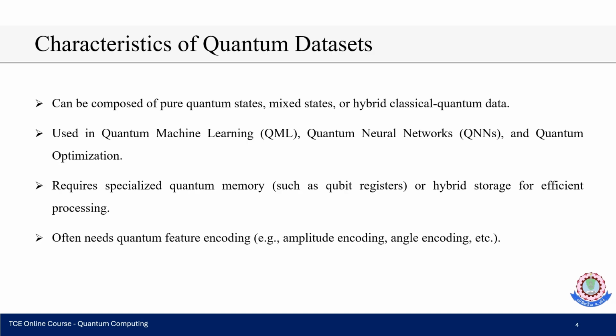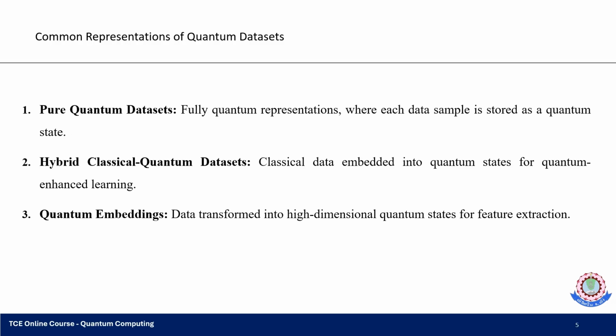applications. Characteristics of a quantum dataset: it can be composed of pure quantum states, mixed states or hybrid classical quantum data. It is used in quantum machine learning, quantum neural networks and quantum optimization. It requires specialized quantum memory for this process, and hybrid storage for efficient processing. We can also include different kinds of quantum feature encoding. Here amplitude encoding and angle encoding are the best choices.